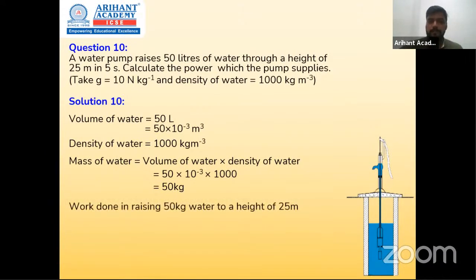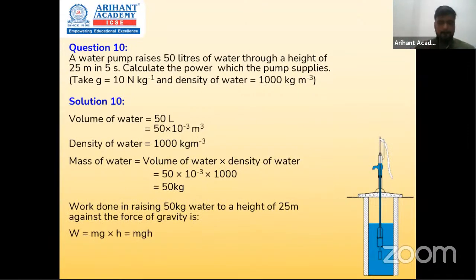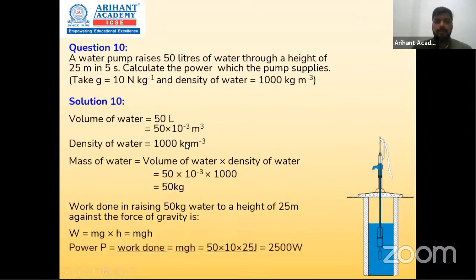So let's begin with work done. Work done is force into displacement, which is mg into h, which becomes mgh. We will use this work to find power. So power will become work upon time, mgh upon t, which is nothing but 50 into 10 into 2.5 from the given part, upon the time taken, 5 seconds, and what comes out to be 2500 watts. So there goes our power. We selected this sum because here something new is given to find out work.